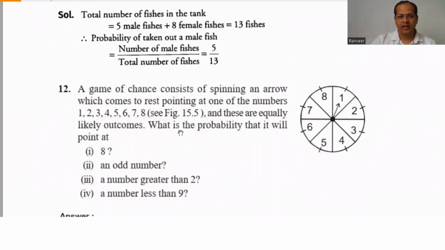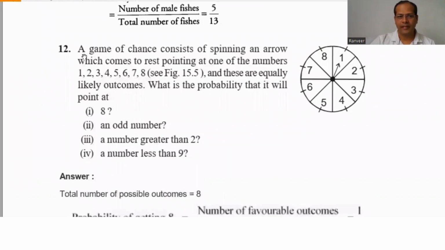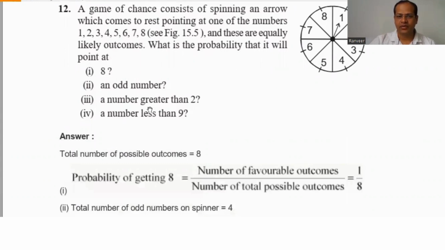Now, question number 12. A game of chance consists of spinning an arrow which comes to rest pointing to one of the numbers 1, 2, 3, 4, 5, 6, 7, 8, and these are equally likely outcomes. What is the probability that it will be 8? Out of 1 to 8, the number of favorable outcomes for getting 8 is only one, and the total is 8, so 1 by 8.